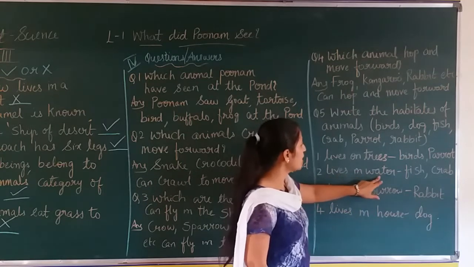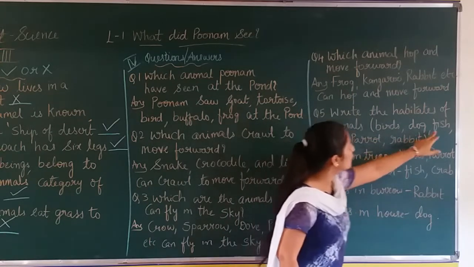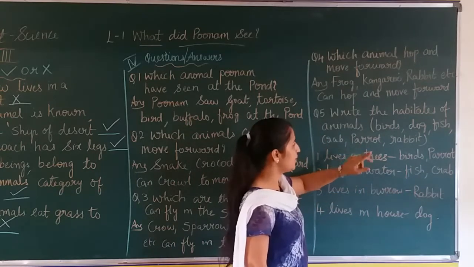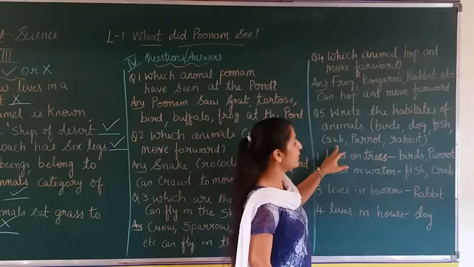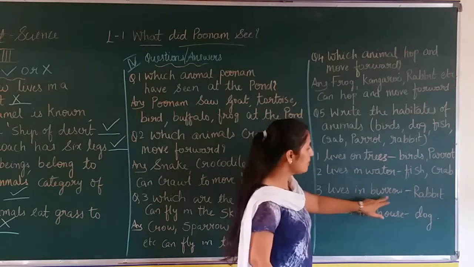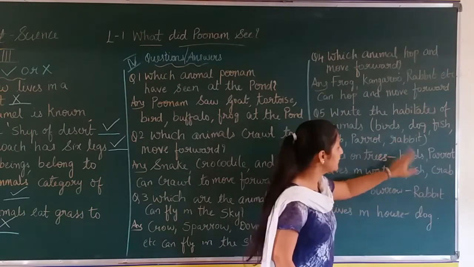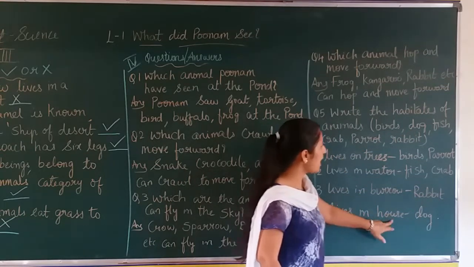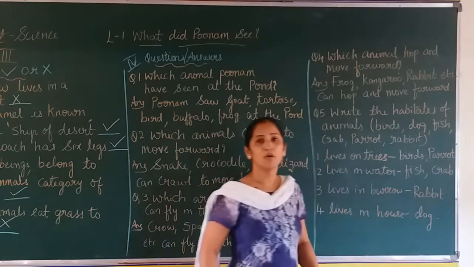Now, lives in water. Fish? Yes, fish lives in water. The next, the parrot? No. Rabbit? No. Crab? Yes, crab lives in water. Now, lives in burrow. Rabbit, rabbit lives in burrow. The last one is dog. Lives in house is the dog. Okay.